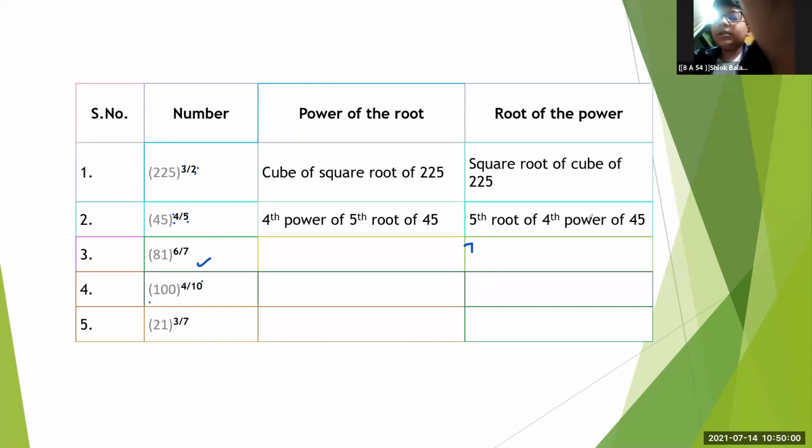Okay? Now Prisha. Yes. Other students, mute yourself. Prisha, unmute yourself. Okay, 21, 3 upon 7. Please help us to do this. How will we write root of the power?